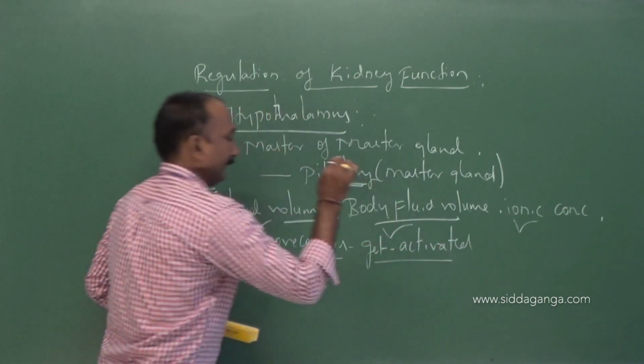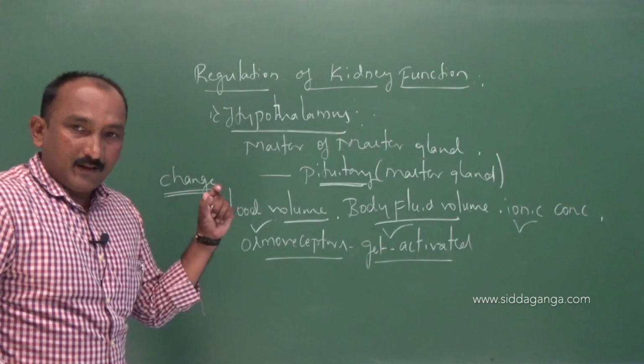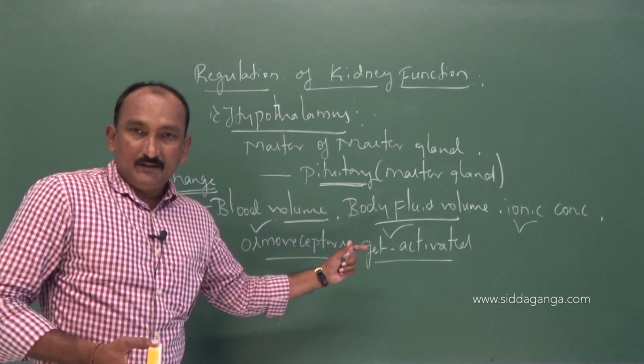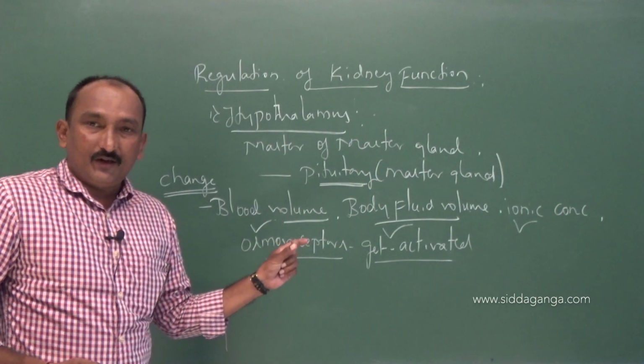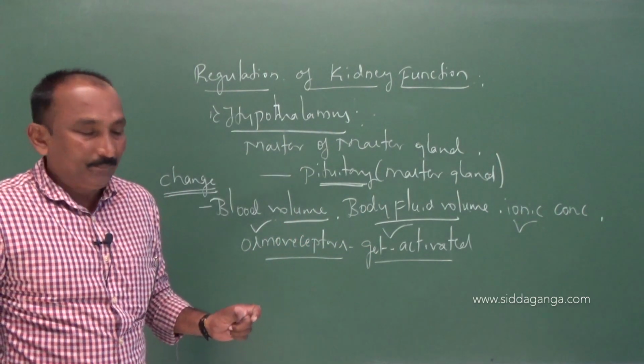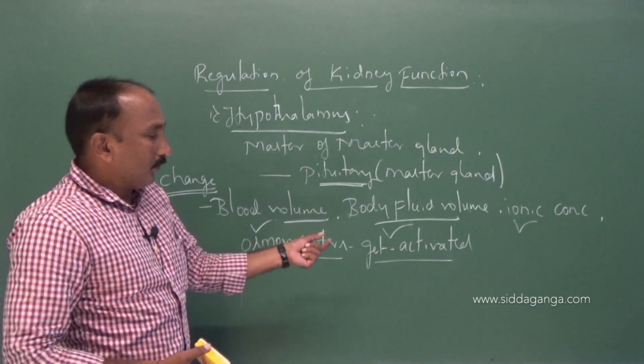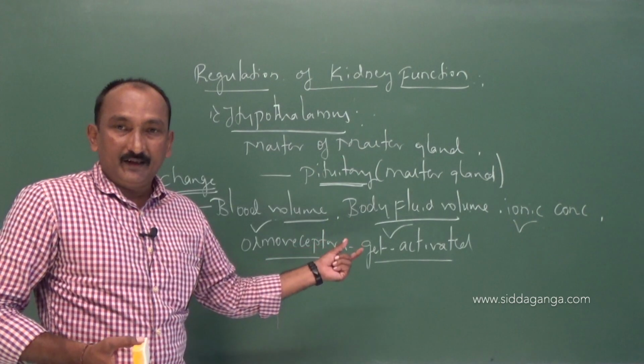Whenever the blood volume, body fluid volume, or ionic balance changes from the normal concentration, the osmoreceptors of the body get activated.